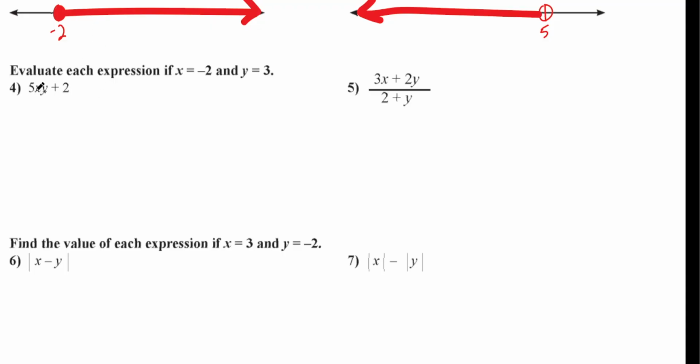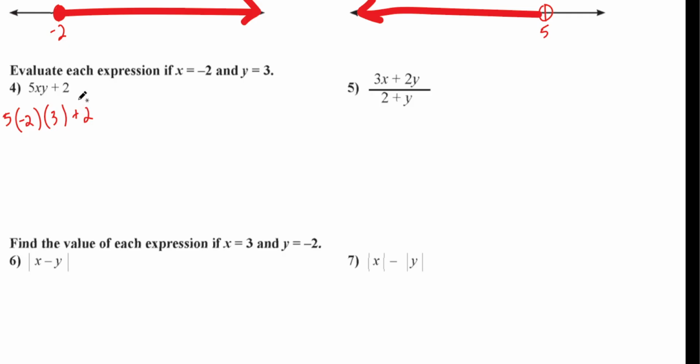So what's happening here? 5xy. What's happening to that 5 and that x and that y? They're all multiplying together, aren't they? So I put a 5, and then I'm going to put a parentheses for the x and a parentheses for the y, and then I'm going to put plus 2. Isn't that the same as that? Let's plug in the numbers. What is the x? It's negative 2, so I put a negative 2 right here. What is the y? It's positive 3, so I put the 3 right there.